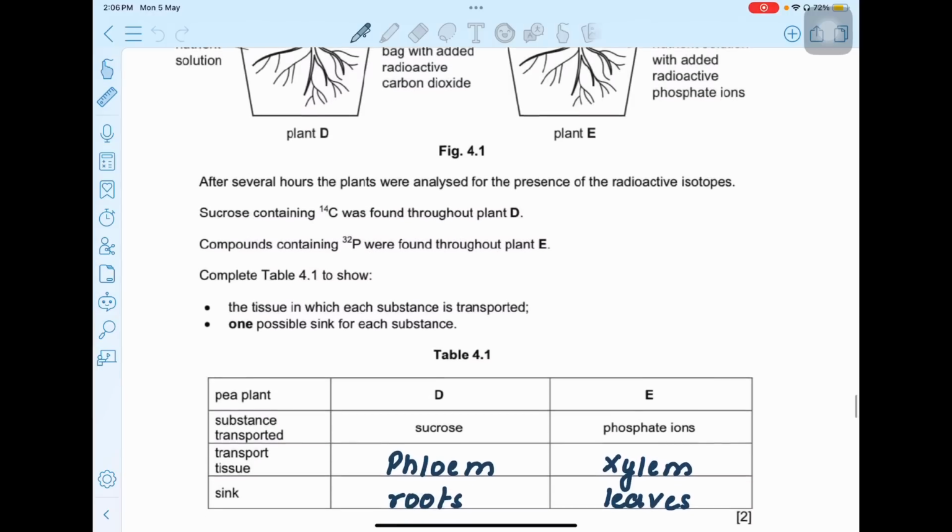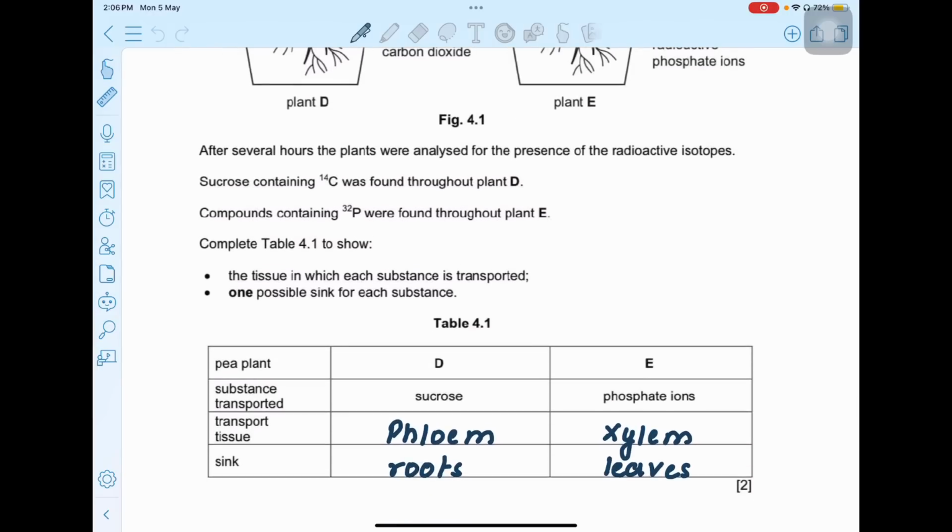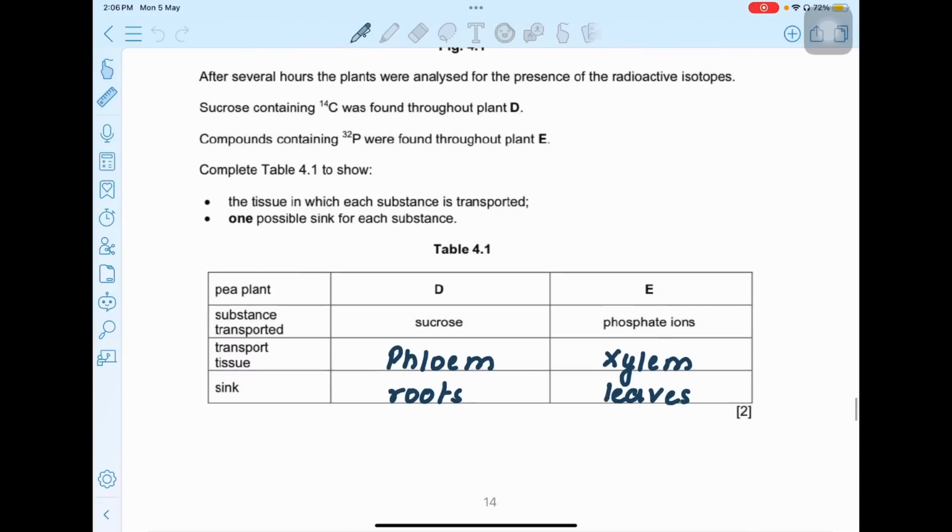Sucrose containing C14 was found throughout plant D. Compounds containing P32 were found throughout plant E. Complete table 4.1 to show the tissue in which each substance is transported, and one possible sink for each substance. So this is plant D and E. For transported substance sucrose, as we know, the tissue which transports sucrose is phloem, and the sink can be your roots, because phloem is going to transport sucrose from source to sink. The source can be your leaves, assuming that the plant is doing photosynthesis. So the leaves are the source and roots can be the sink.